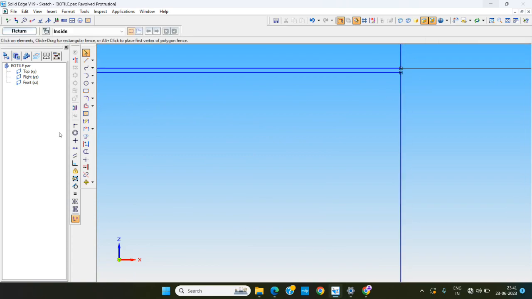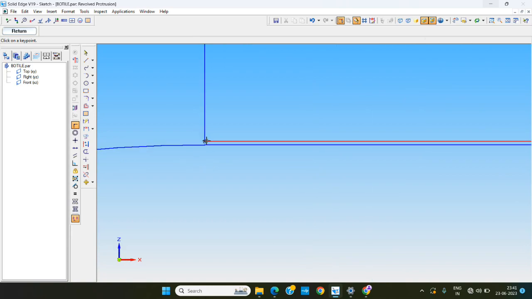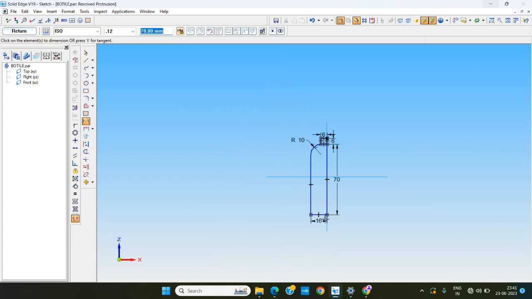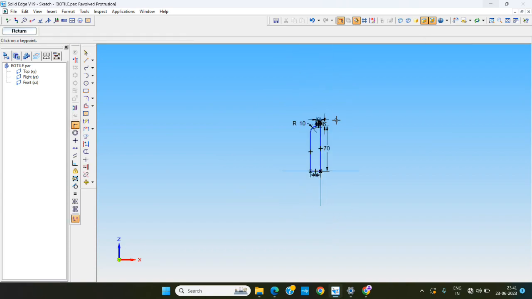To fill that one, we're using the connect command. The height is 70. Again we are using the connect command, this one to this plane, 70.